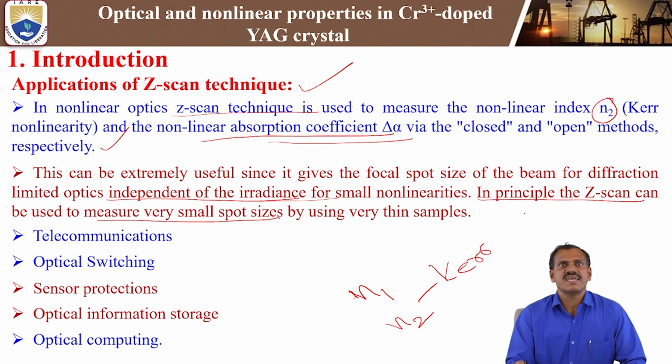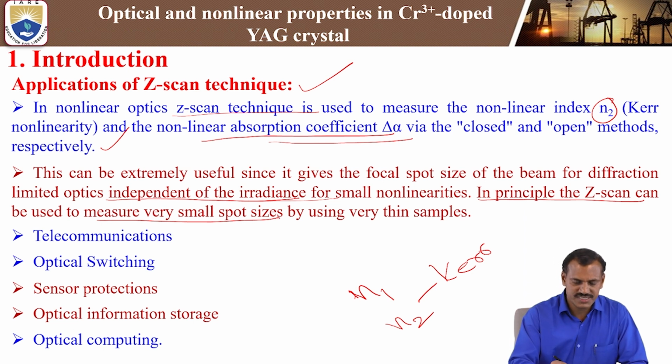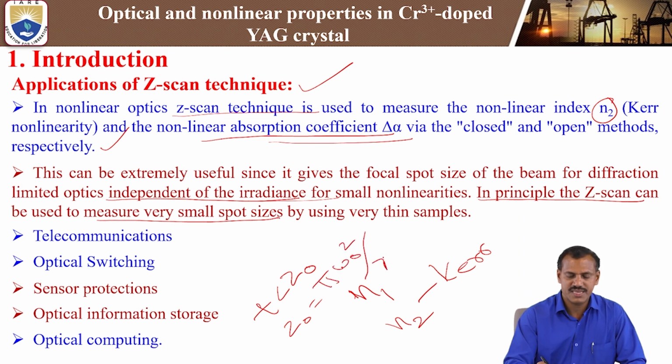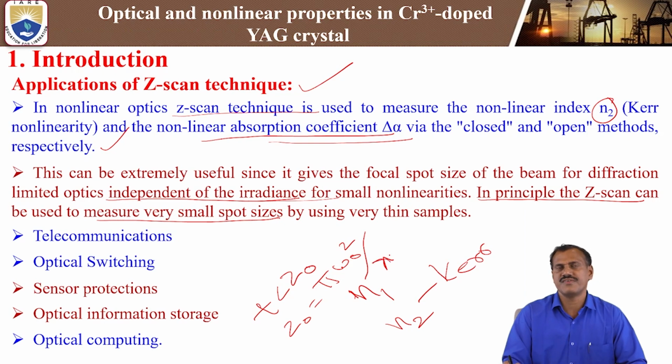In principle, the Z-scan can be used to measure very small spot sizes using thin samples. Thin samples means the thickness of the sample should be very much less than Z naught. Z naught is the diffraction length, which should be greater than the sample thickness. That is for a focal beam. Z naught is calculated as pi omega naught square by lambda. Here omega naught is the focal beam width, which we calculate using the wavelength.